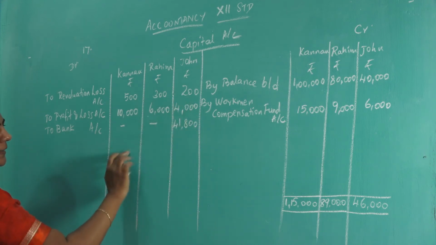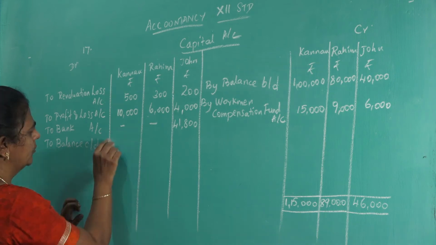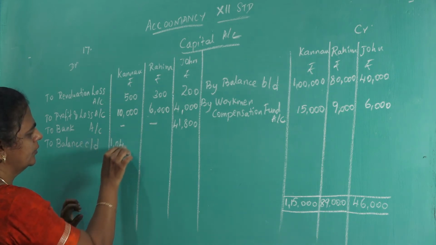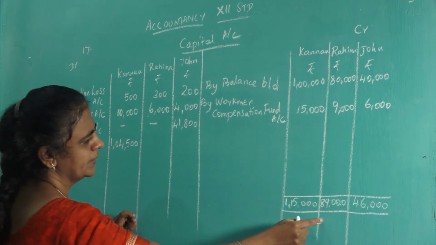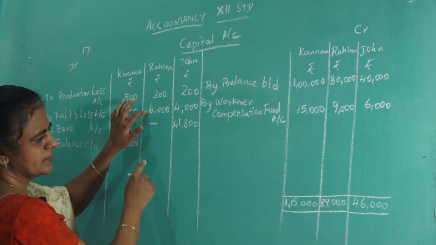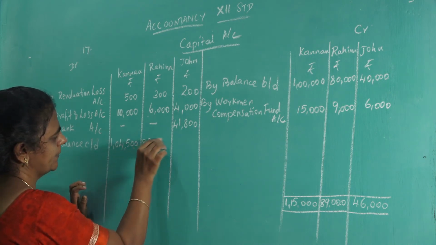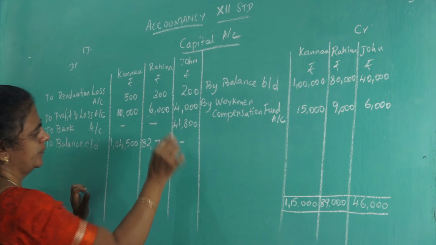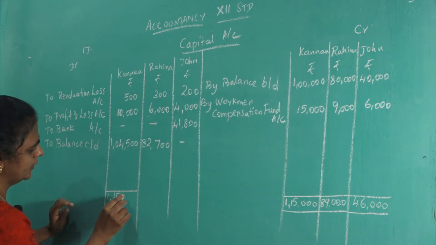Next, two partners put the balance. To balance carried down 1,04,500 and 89,000 minus the 6,000, that will give you 82,700. 1,15,000.